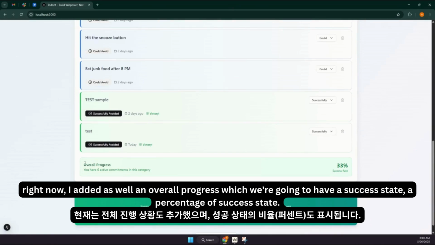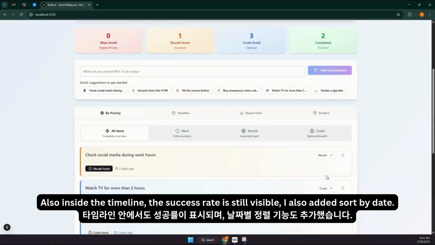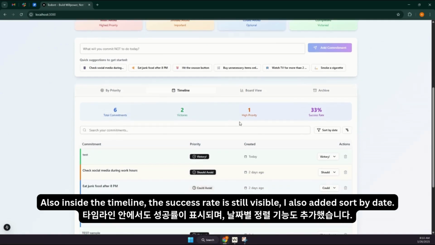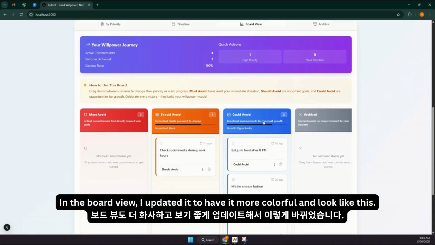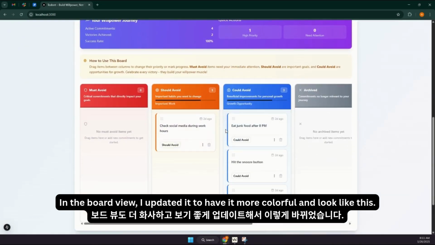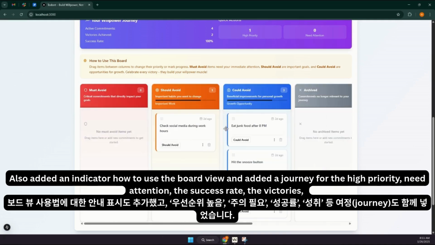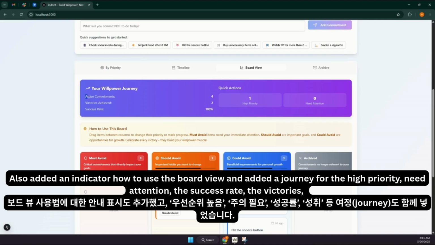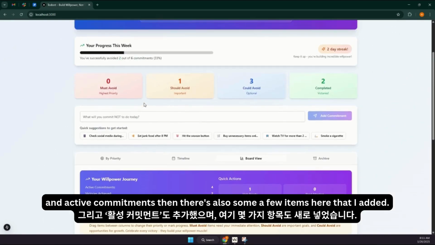Right now, I added an overall progress, which shows a success rate as a percentage. Also, inside the timeline, the success rate is still visible. I also added sort by date. In the board view, I updated it to be more colorful and look like this. I also added an indicator on how to use the board view, and added a summary for high priority, need attention, the success rate, the victories, and active commitments.